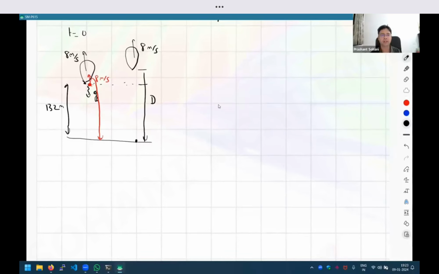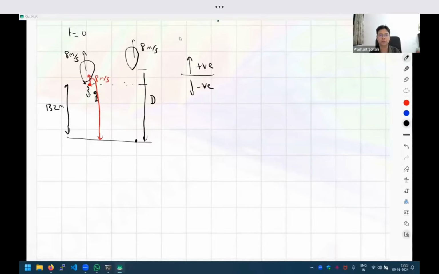Now the second point is picking the right sign. Let us use the convention always that upward pointing arrows are positive and downward pointing arrows are negative. Let us be consistent in this terminology all the time, so that we avoid confusion because of choosing wrong signs. So the initial velocity u is plus 8 meter per second. Then the acceleration will be minus 10 meter per second square. It is the acceleration due to gravity, which is 10 meter per second square, but it is in the downward direction, so I am writing it as minus 10.